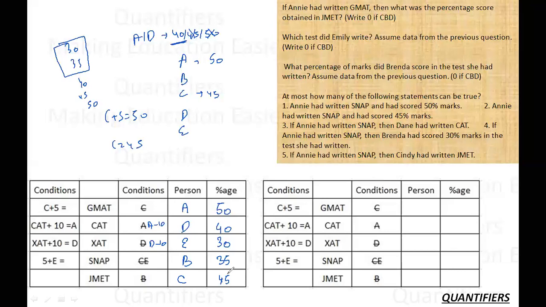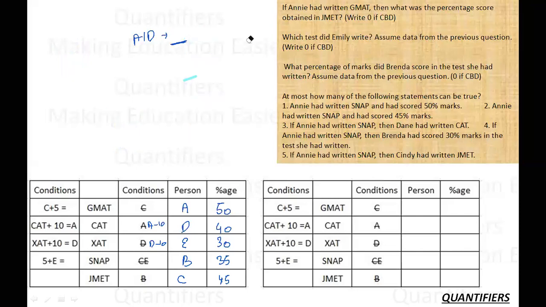So my first condition, which I assumed with A as 50, is satisfied. But this is not the only condition. I have to take care of something else also, because there is a possibility of cannot be determined if multiple cases are possible. So let me try the other case in which I give A 45. If A is 45, A is already appearing in this exam.